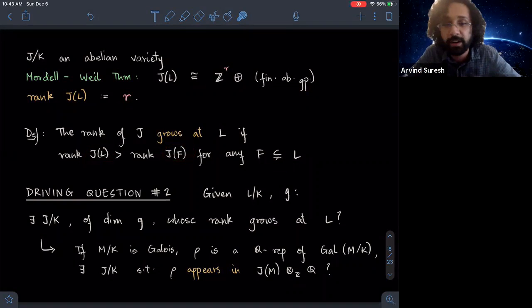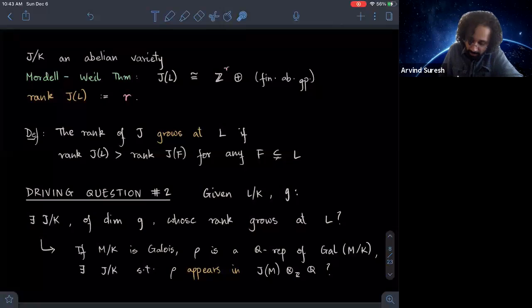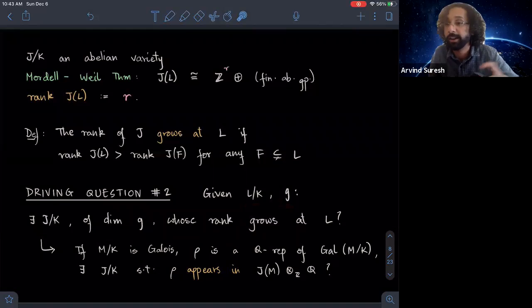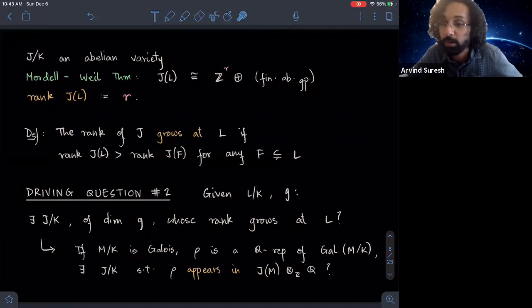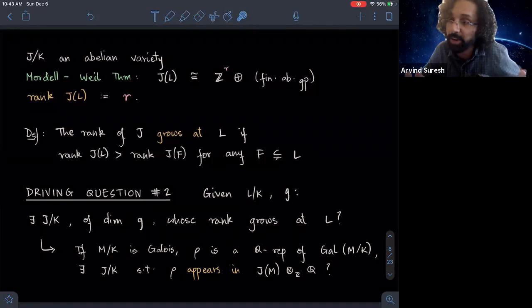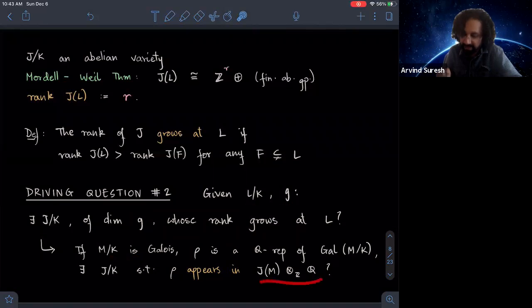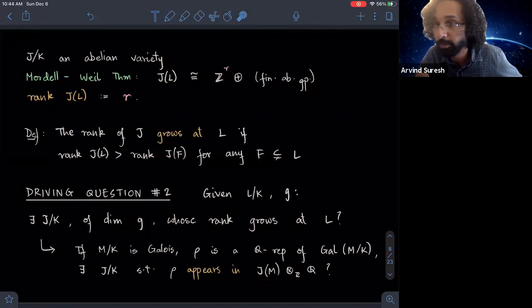Okay, and so the second driving question of today's talk is, if you fix a dimension G and you fix an extension L over K, can you find an abelian variety of that dimension whose rank grows over that particular given extension? And a more refined version of this question is, if you have a Galois extension M over K and you have a particular representation of the Galois group, you can ask if you can find an abelian variety over K such that this representation appears inside J of M tensor Q, which is a Galois module, I guess.